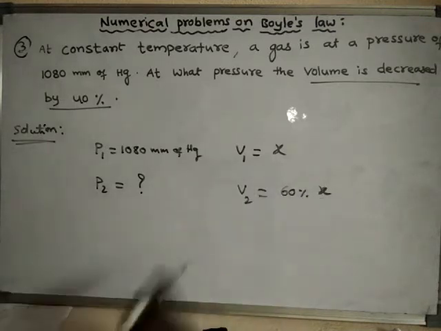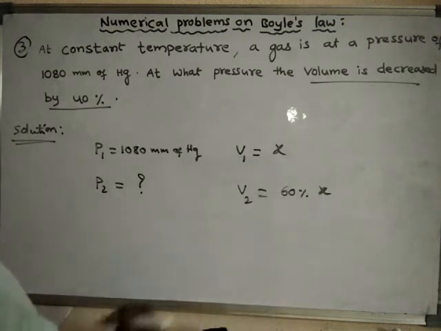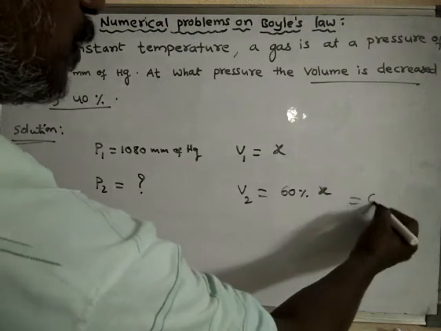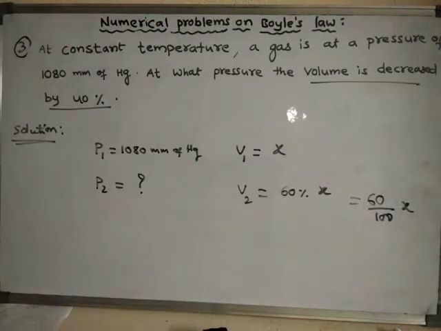So the final volume is 60% of X. The volume is decreased by 40%. So how much is left over? 60% of the initial volume is left over. Suppose V2 is 60% of the initial volume. That means 60 by 100 of X.